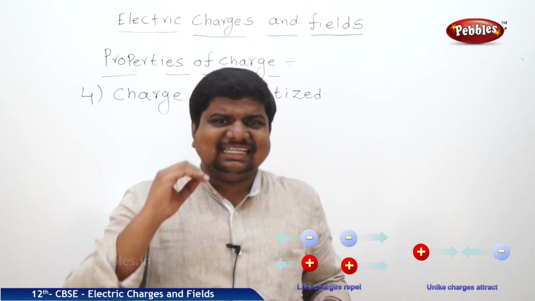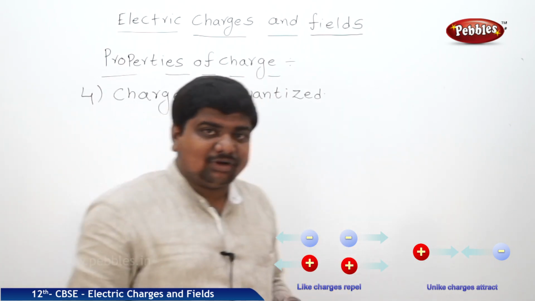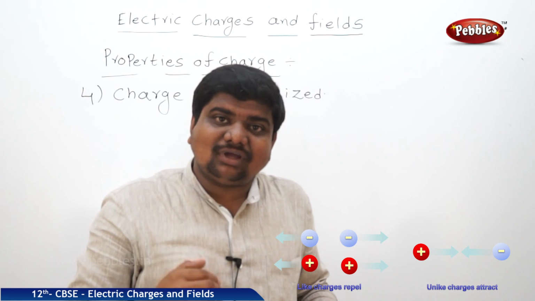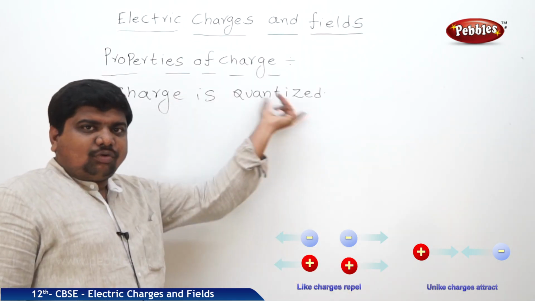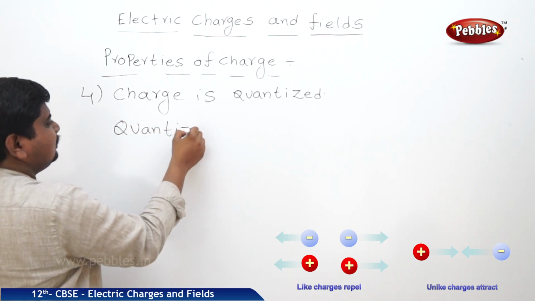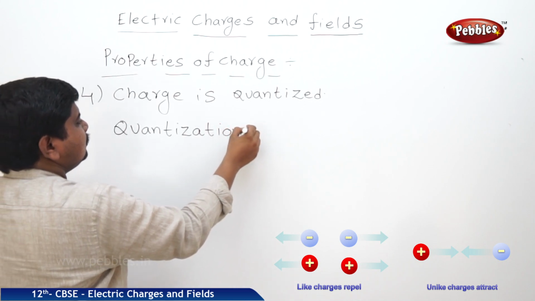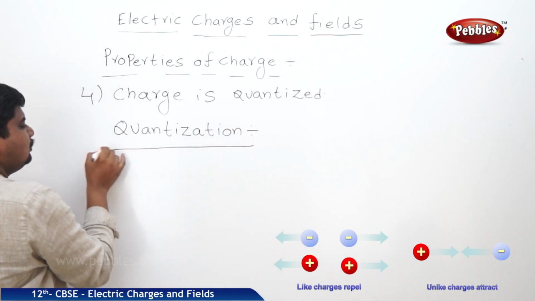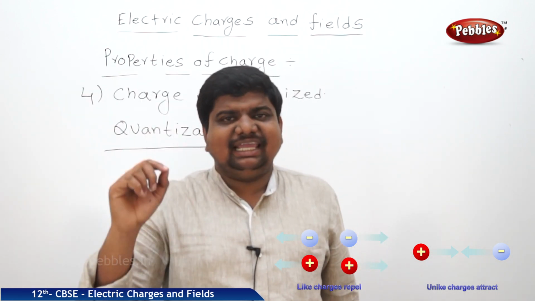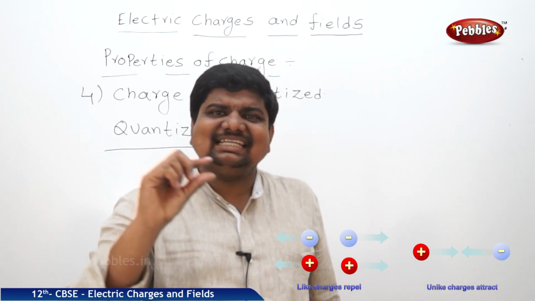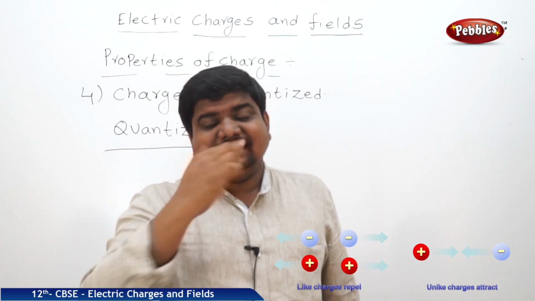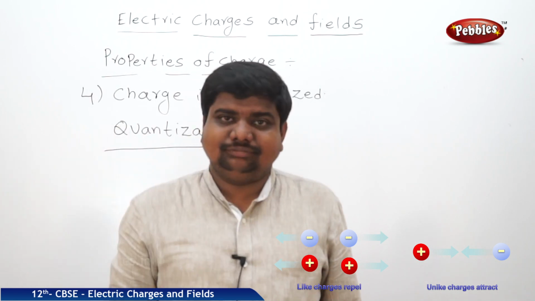Charge is a physical quantity and we can express the total charge of a body in integral multiples of a discrete value. If any physical quantity can be expressed in terms of discrete forms, it is called quantization. Those discrete forms are called quanta.